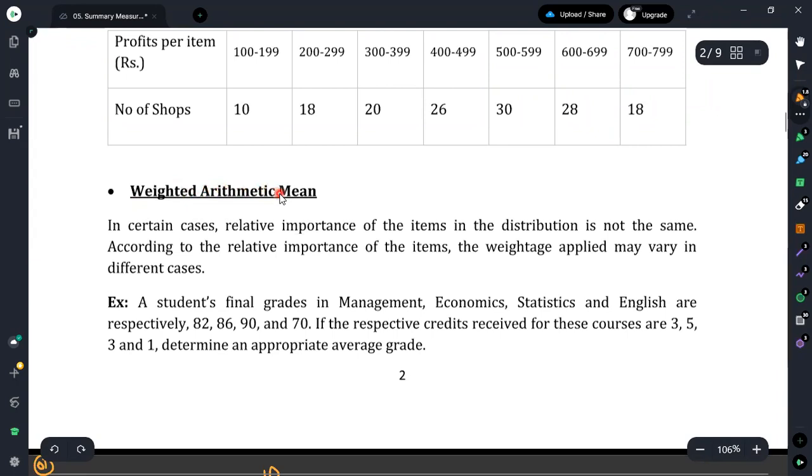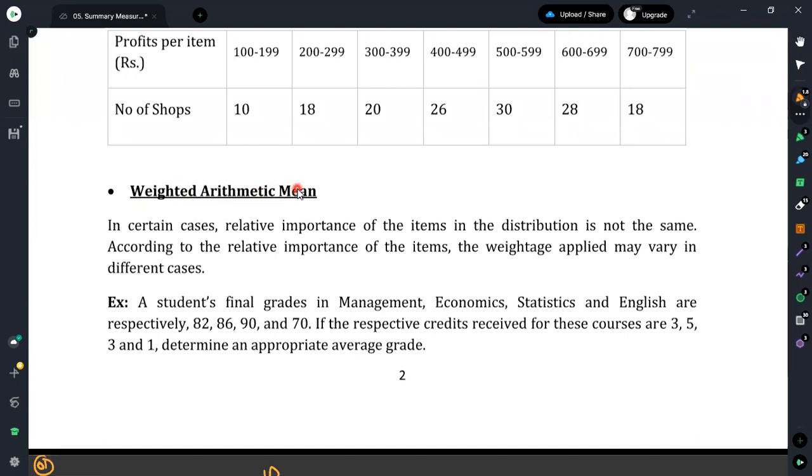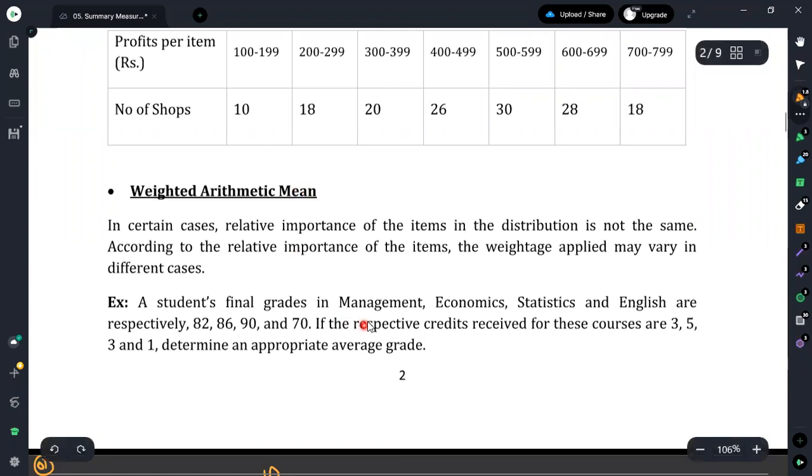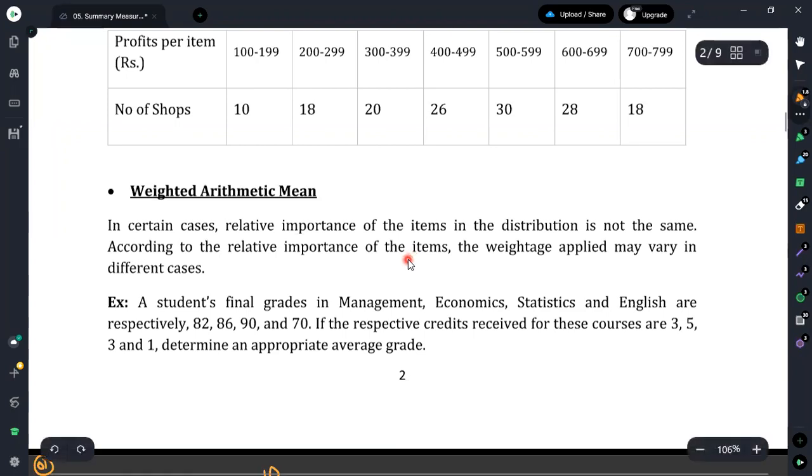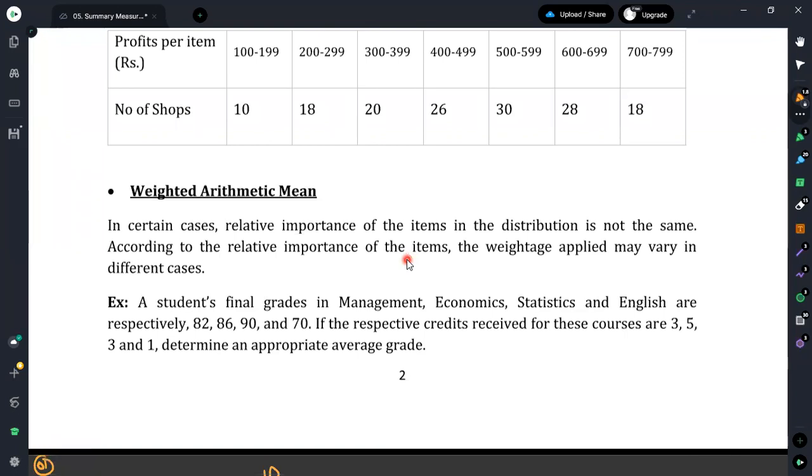It means that we may have a set of observations for a particular category, but that category may have a relative importance if we take it as a whole. As an example, if you are considering your grading, for a set of subjects, if you have somewhat hard subjects, then we have to weight them much more than the subjects which are considered somewhat easy.